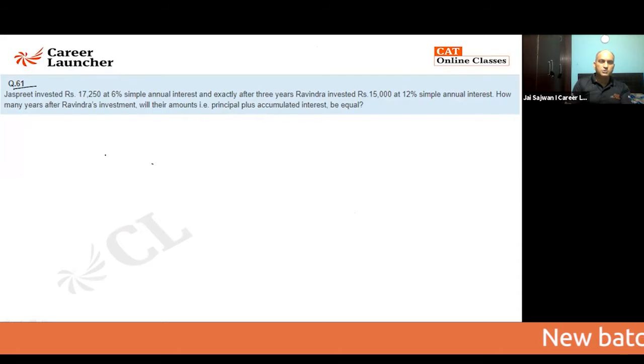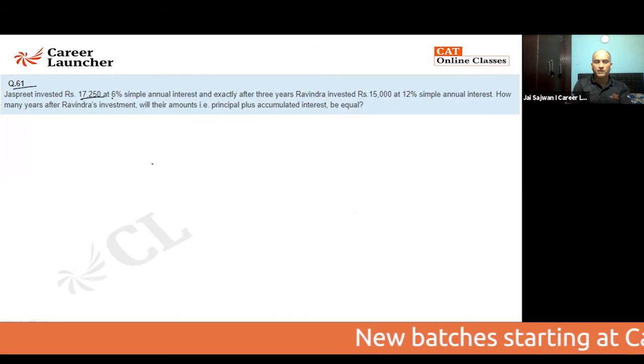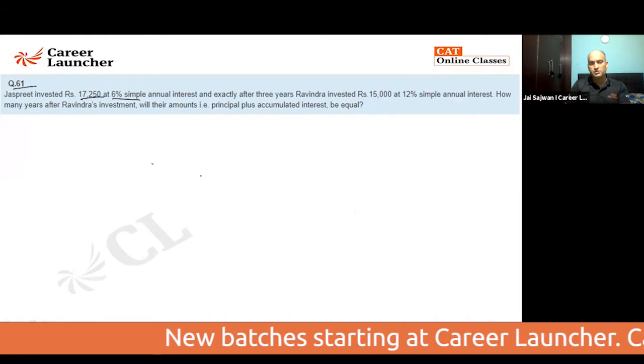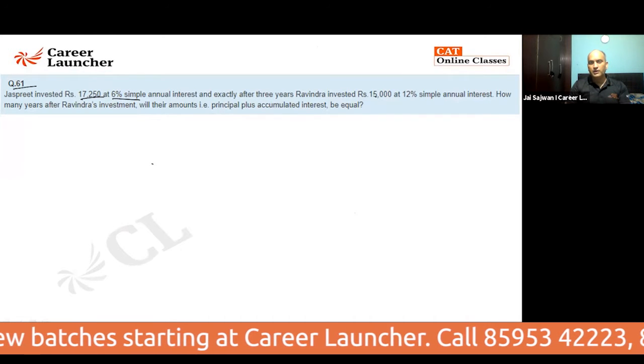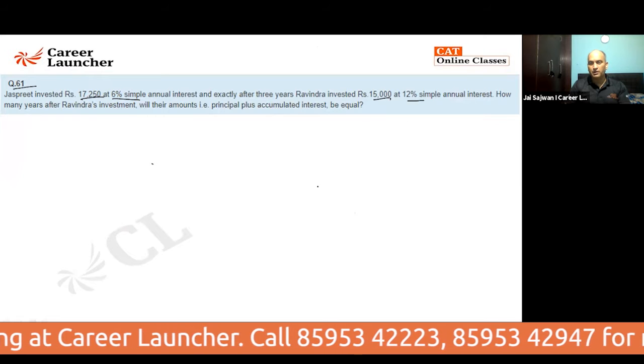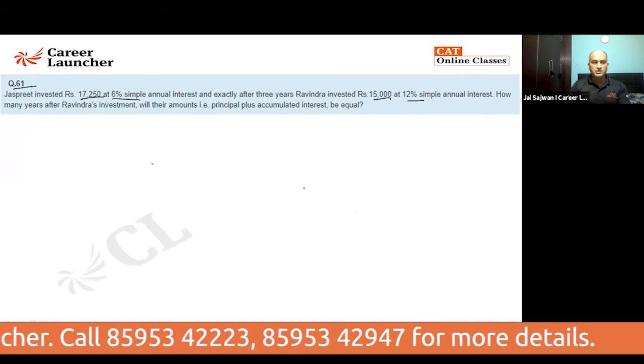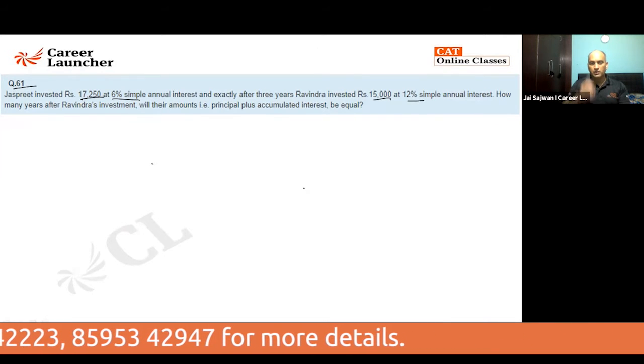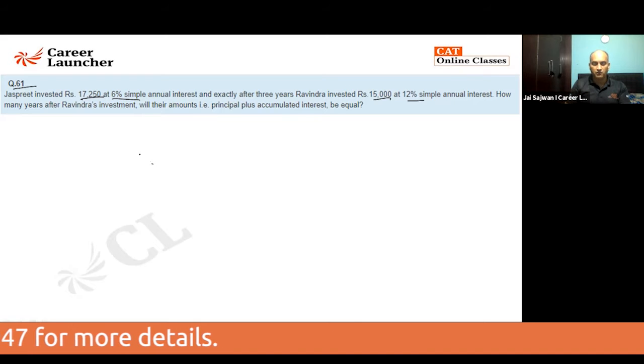Question number 61. Jaspreet invested 17,250 at 6% simple annual interest. Exactly after 3 years, Ravinder invested 15,000 at 12% simple annual interest. How many years after Ravinder's investment will their amount, that is principal plus accumulated interest, be equal?